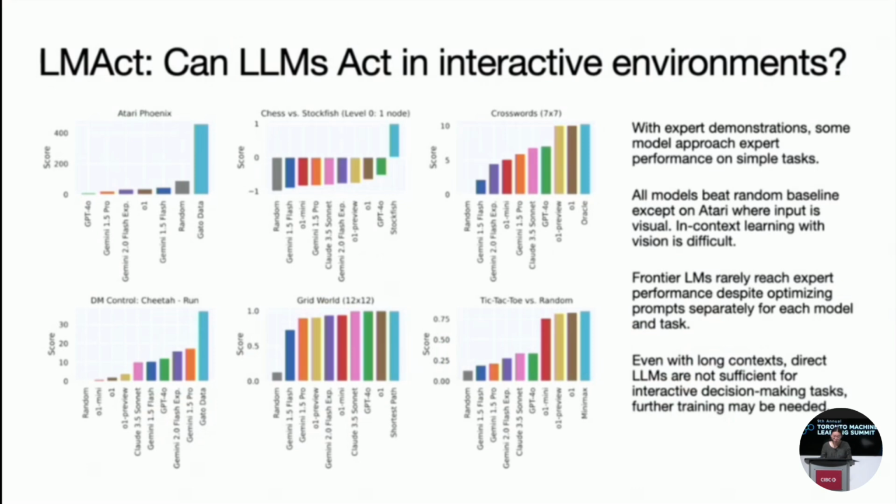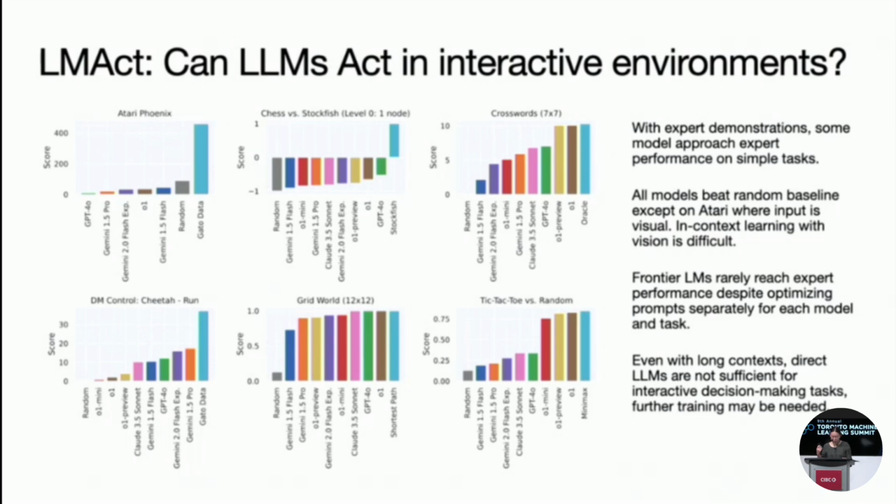And it turns out with expert demonstrations, some models approach expert performance on simple tasks. All models beat random baselines, except on Atari, where the input is visual. I think this is consistent with people's findings that in-context learning with vision is quite difficult. We also saw that frontier LLMs rarely reach expert performance, despite optimizing the prompt formats separately for each model and task.